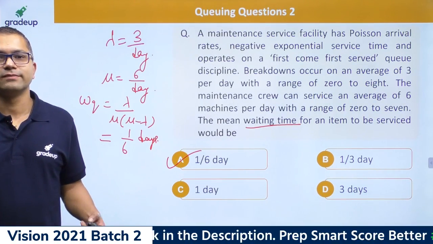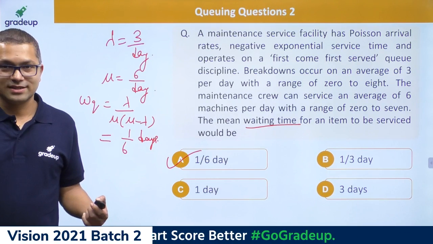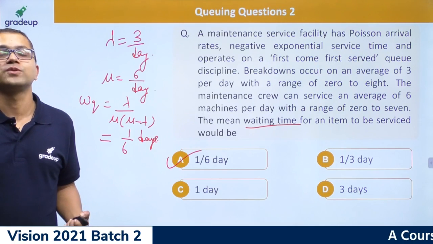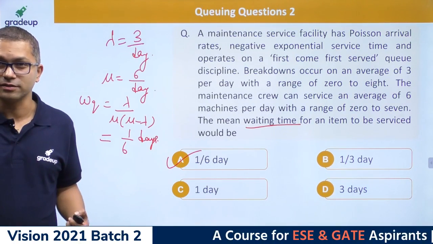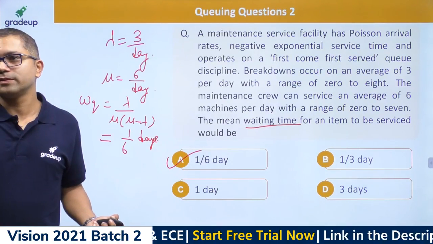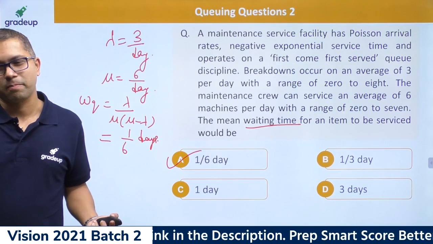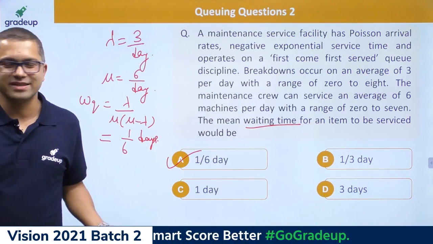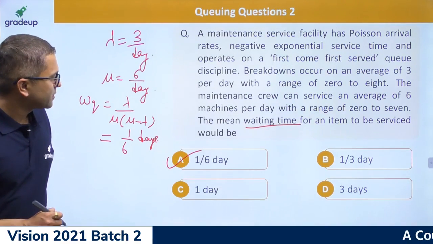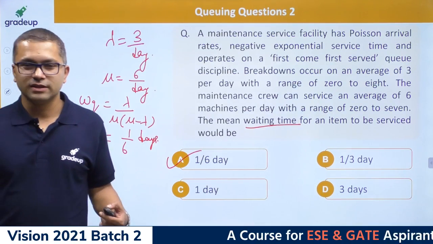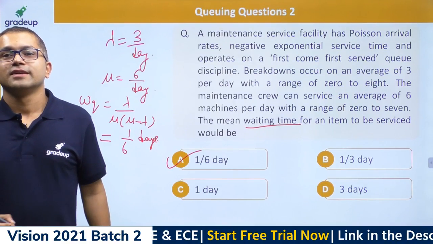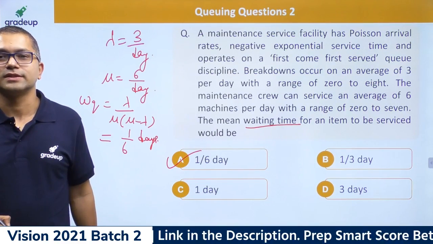Just one request and one suggestion: you have to work on your English or communication. Without that, it really becomes very tough. Even if you get a very good rank, let's say 200 or maybe 100, who knows, 150, you can have the confidence that once you go into an interview, you are able to face it.